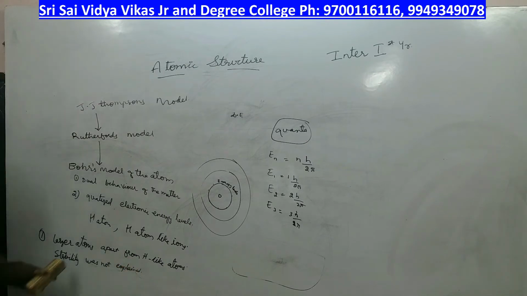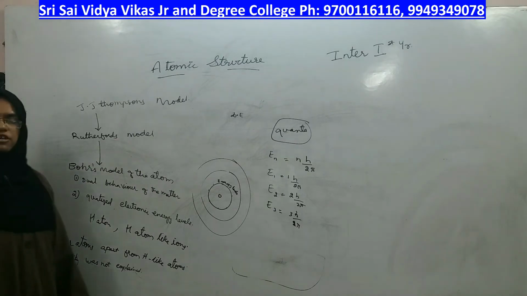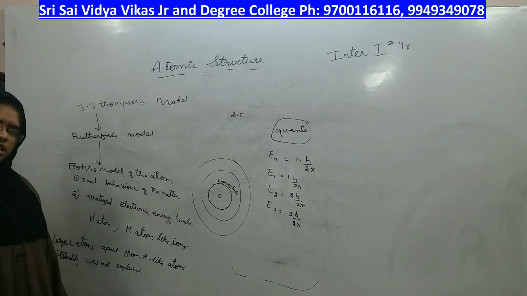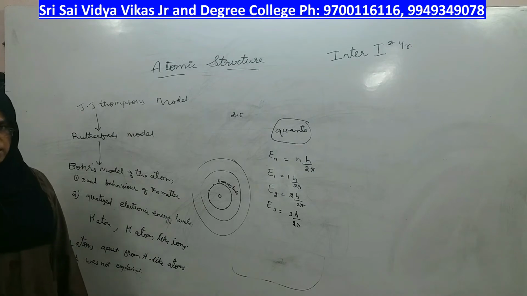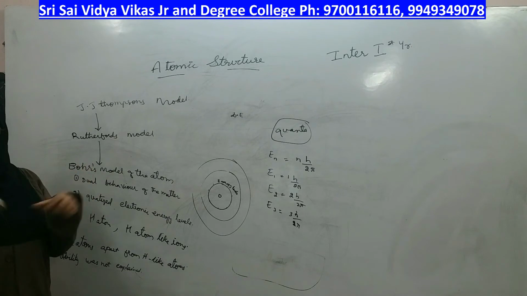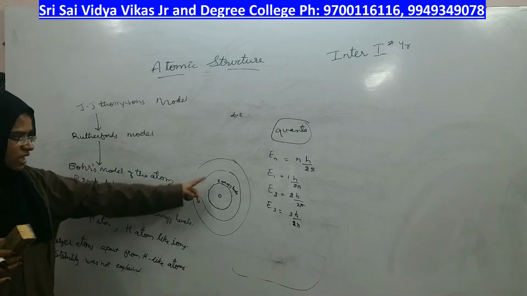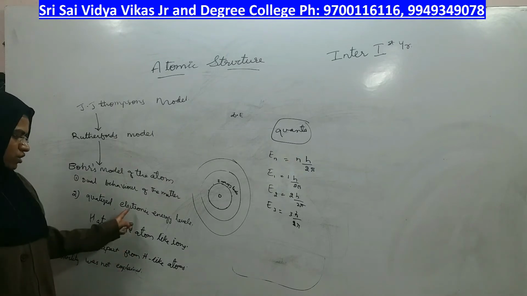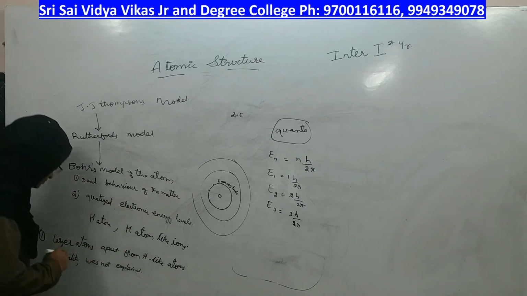If the stability of larger atoms was not explained by Bohr, he would not be able to explain even the formation of molecules. When you say molecules, the minimum number of atoms it has is 2, and it can even have more than 2 atoms in a molecule. So the stability of a molecule was because of more than 2 atoms. How the same levels interact with each other in a molecule, even that was not explained by Bohr.